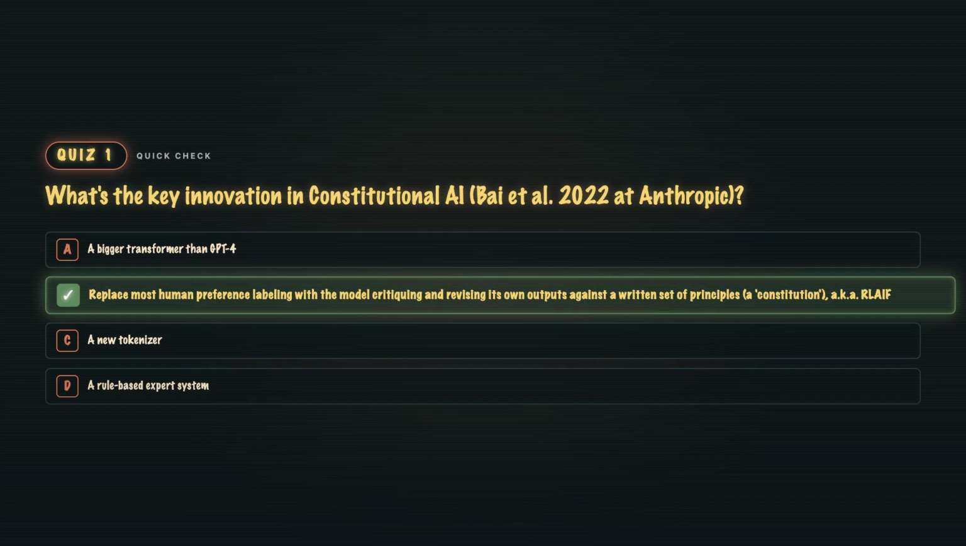B. Humans write the rules. The model applies them. RLAIF scales past the throughput ceiling of paying humans to label every pair. Humans still write the Constitution and spot check. The bottleneck shifts from labor volume to principle design.